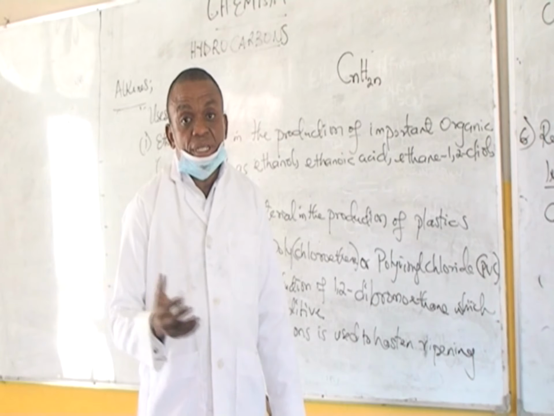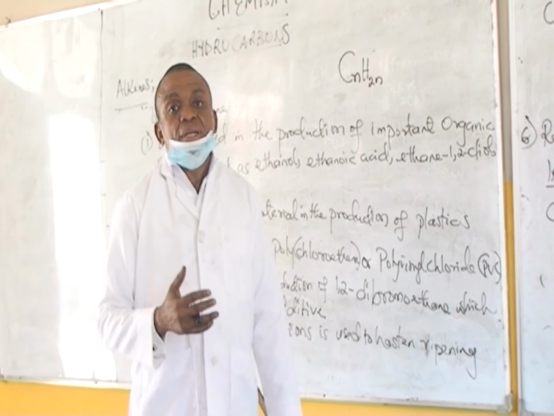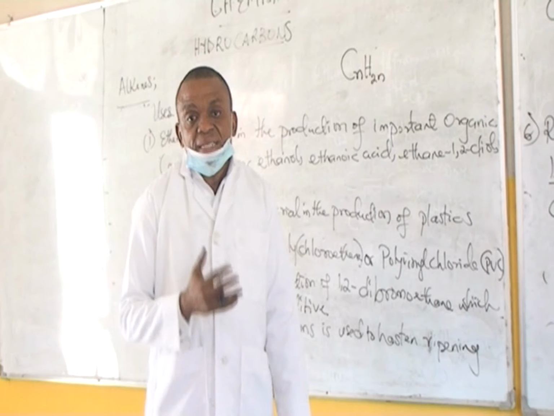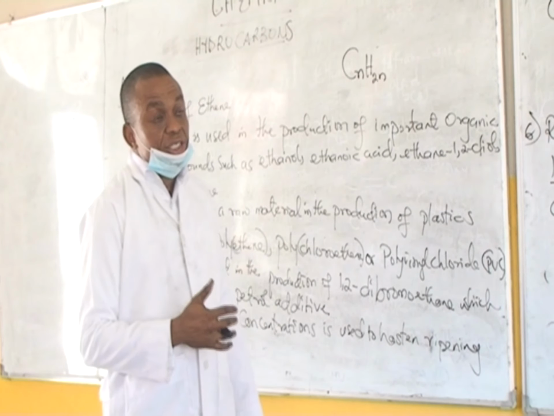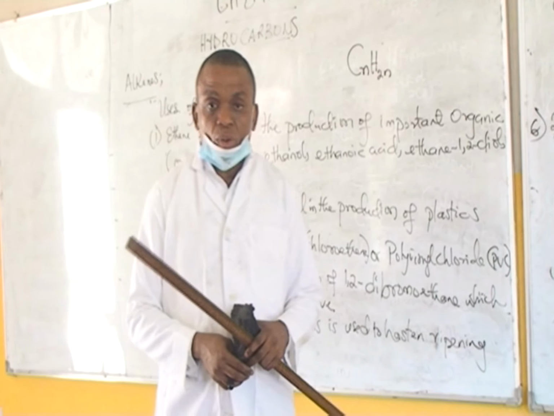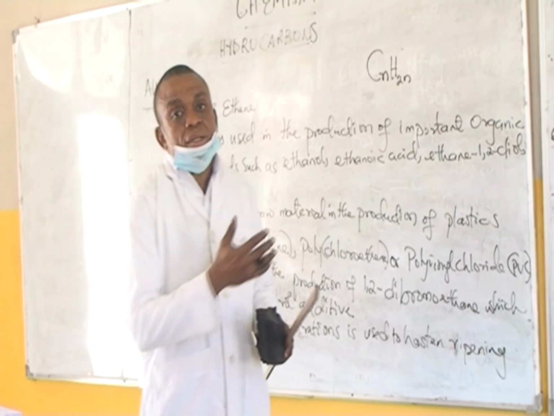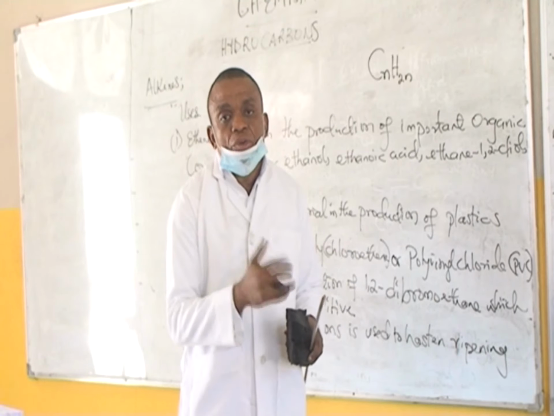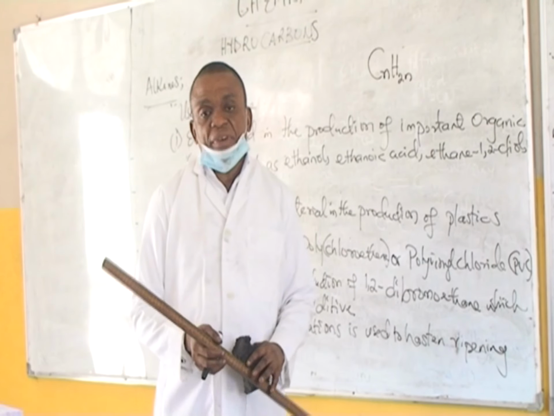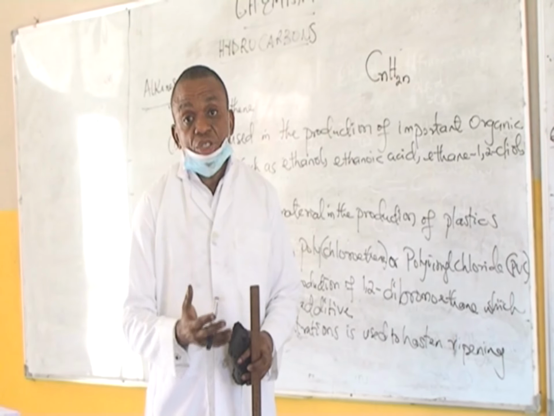We looked at also the property of its reaction with tetraoxosulfate 6 acid, that ethene interestingly reacts with acid, H2SO4, giving you ethanol. And we also looked at its reaction with hydrogen, chlorine, bromine, a reaction we refer to as addition reactions.